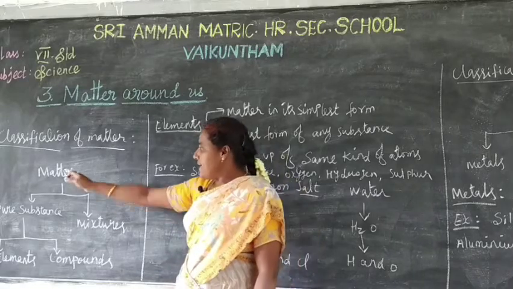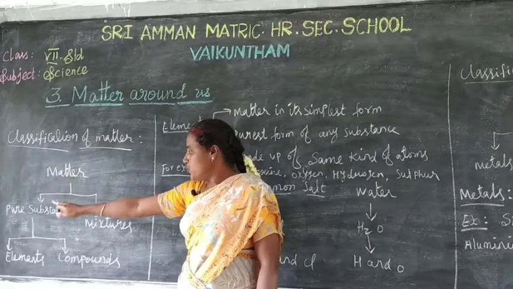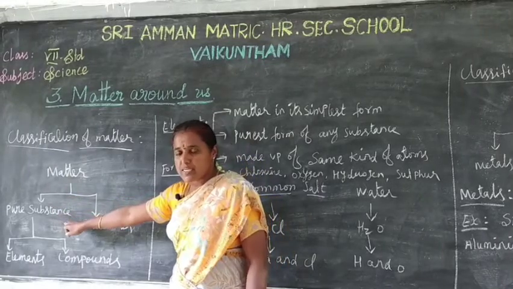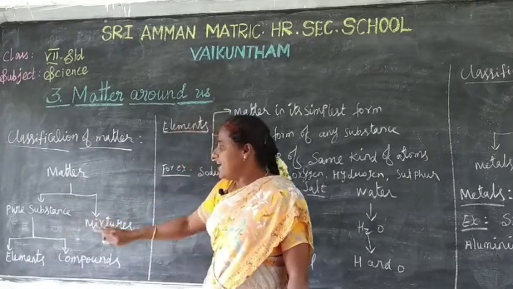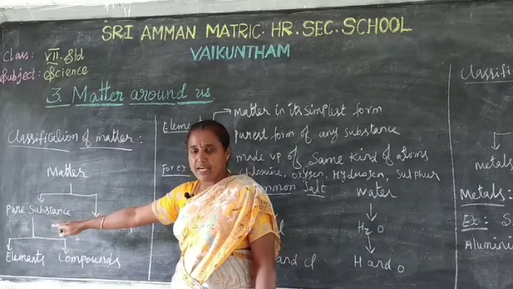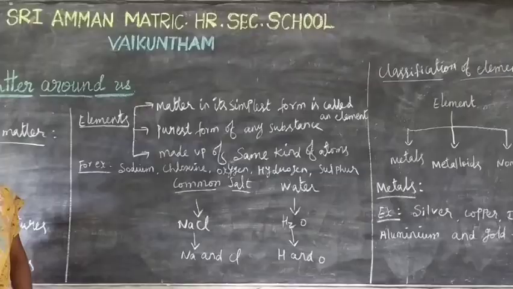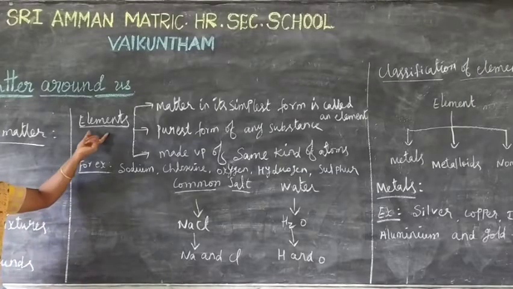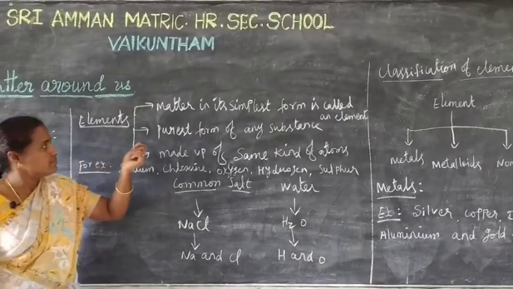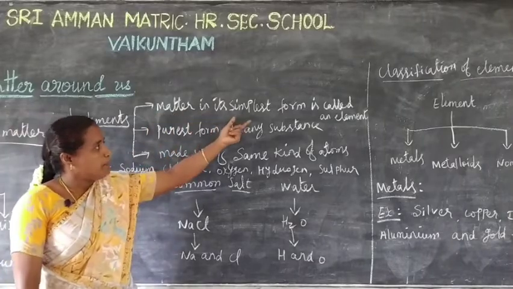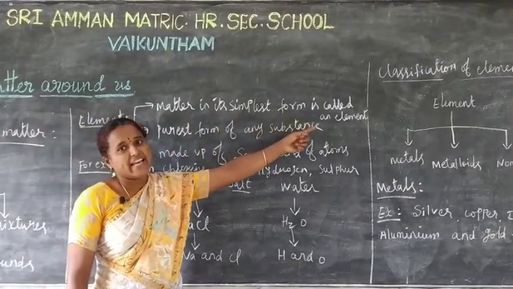Okay, matter is classified into two types, namely pure substance and mixtures. Again, pure substance is divided into two types, elements and compounds. Okay, next we go for elements. Matter in its simplest form is called an element.